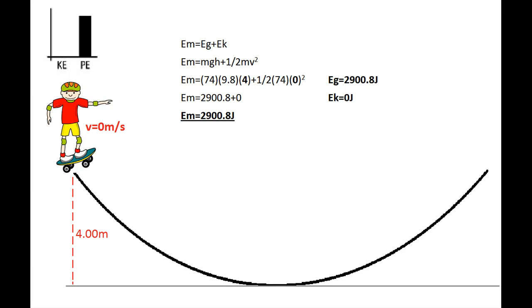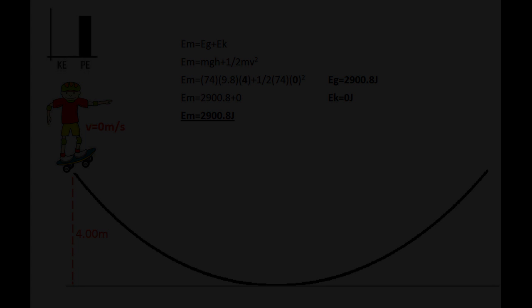This energy consists of just gravitational energy since he is above the reference point. Since he is not moving yet, there is no kinetic energy present at that position. So the total mechanical energy just consists of potential energy of 2,900.8 joules.